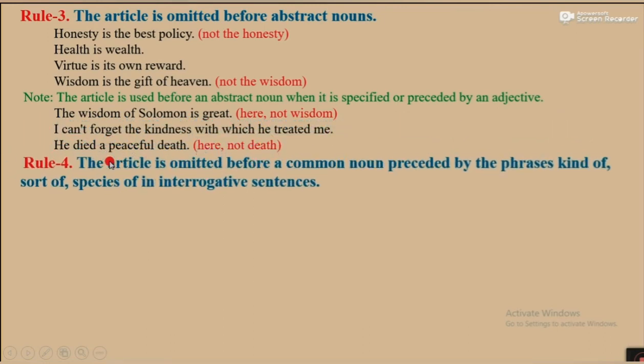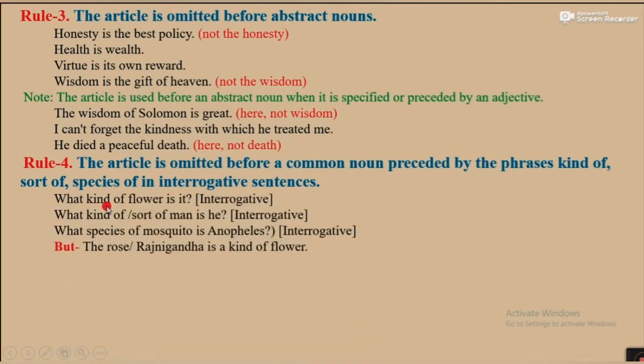Rule number 4. The article is omitted before a common noun preceded by the phrases kind of, sort of, species of in interrogative sentences. For example, what kind of flower is it? Generally we use the before common noun flower to represent a class, but we can't use article before flower here because flower is preceded by kind of, sort of. Okay, what kind of or sort of man he is? We cannot use article before man.